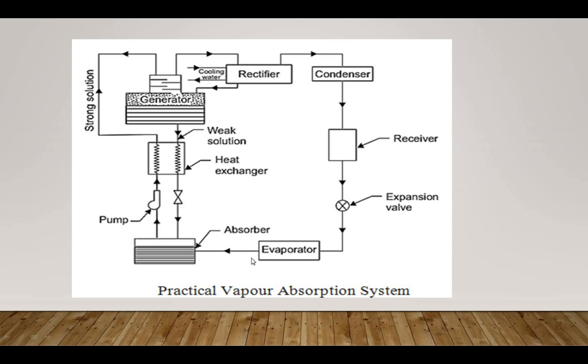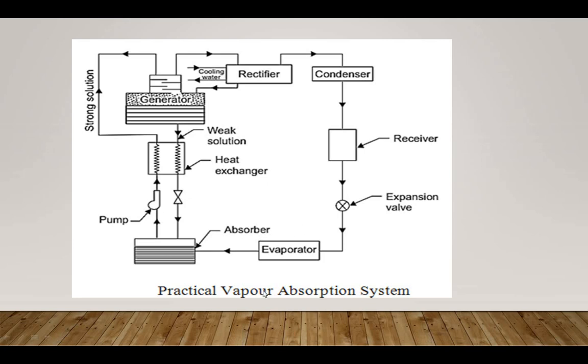First there is the evaporator outlet, and that evaporator outlet goes to the absorber inlet. Again through this absorber there is a pump arrangement. Through this pump the strong solution enters into this generator. Again the generator outlet is going to the rectifier, and the weak solution goes through this heat exchanger again to the absorber. The rectifier is going to the condenser, and there is a receiver also, and there is an expansion valve and this evaporator. These are all the components.